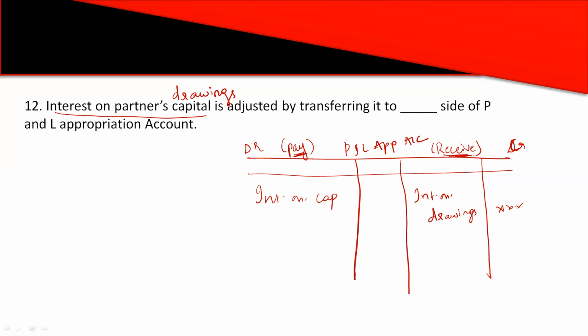Here again, the amount of drawings will be given. The date of drawings will be given, and also the rate of interest on drawings will be given. So only these two points you need to remember.